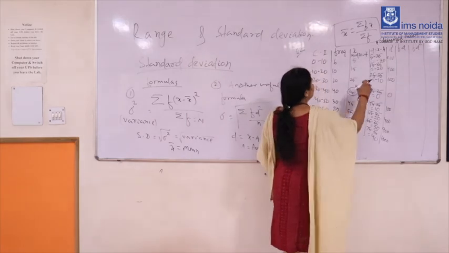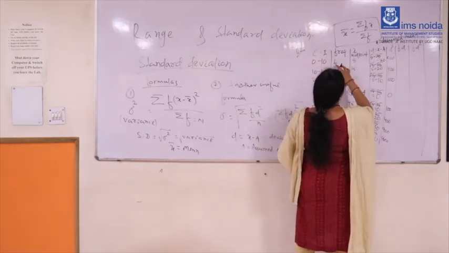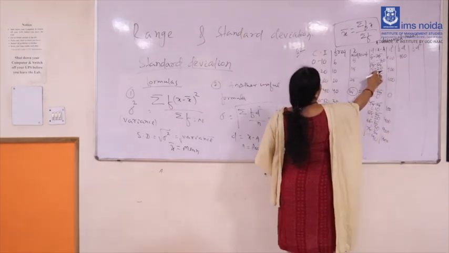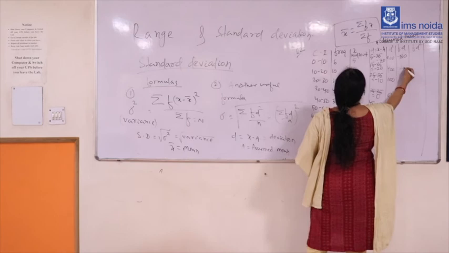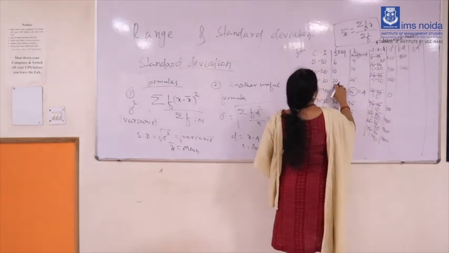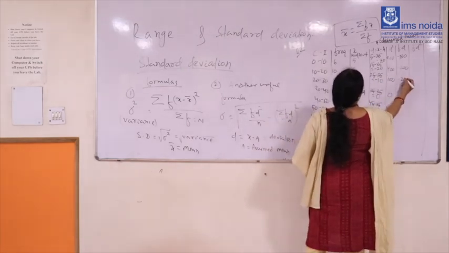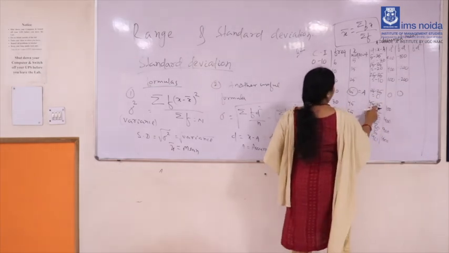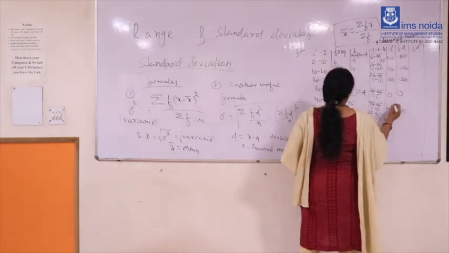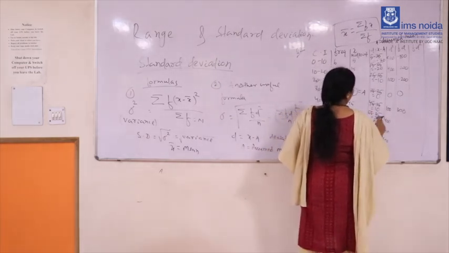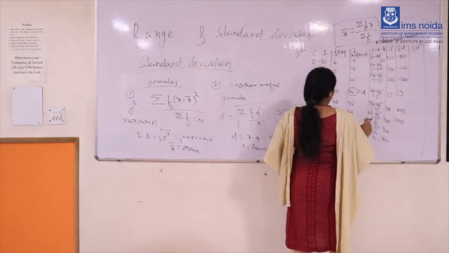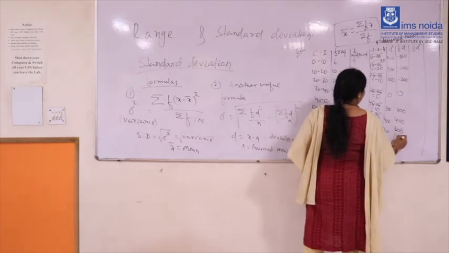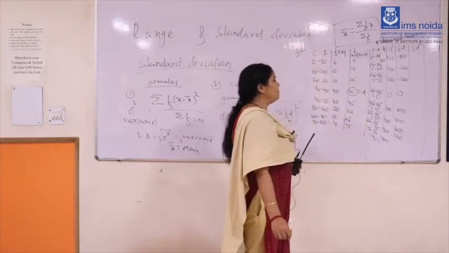Fd means d is minus 30 into 6, so that will be minus 180. Minus 20 into 10, that will be minus 200. Minus 10 into 20, that will also be minus 200. 0 into 40, that will be 0. 10 into 30, that will be 300. 20 into 20, that will be 400. 30 into 10, that will be 300. 40 into 4, that will be 160. So this is about your fd.